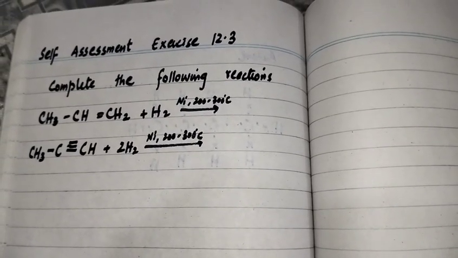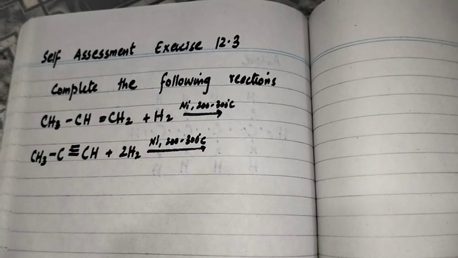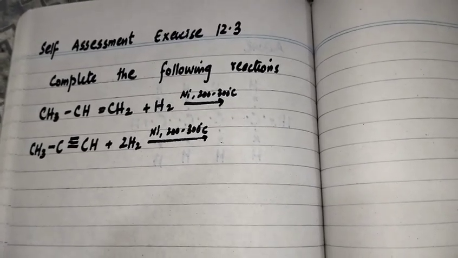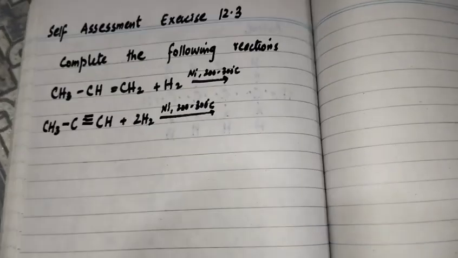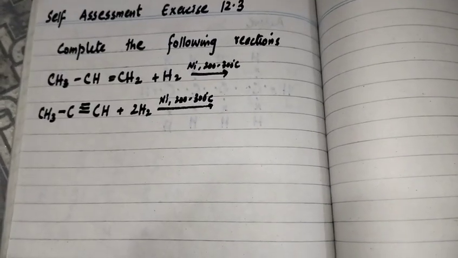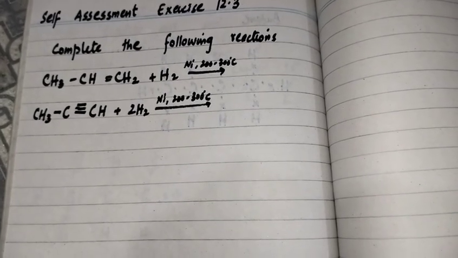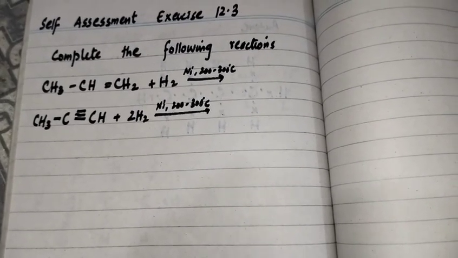Bismillahirrahmanirrahim. Self-assessment exercise 12.3 of chapter number 12, and the name of this chapter is hydrocarbons. So there are two reactions and we have to complete these two reactions. These are the hydrogenation reactions of alkene and alkyne.